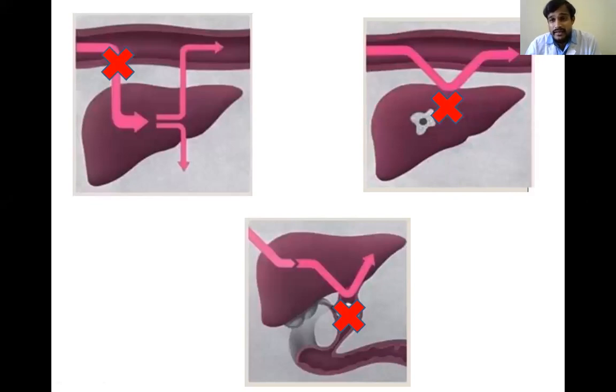They will obstruct the flow of the conjugated bilirubin to the intestines. So both indirect and direct bilirubin are increased in hepatic jaundice.